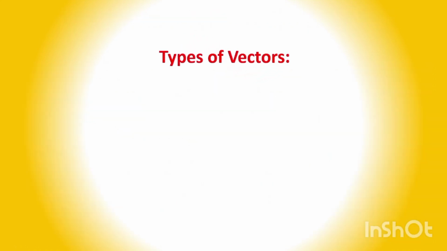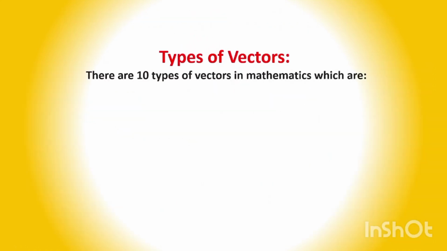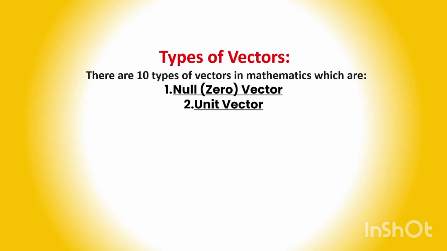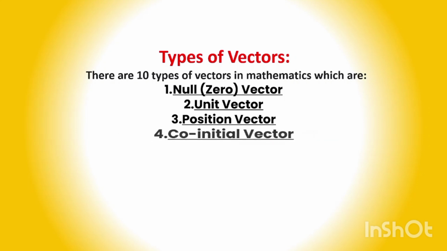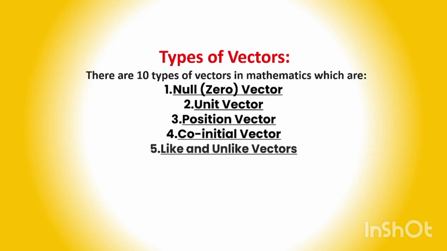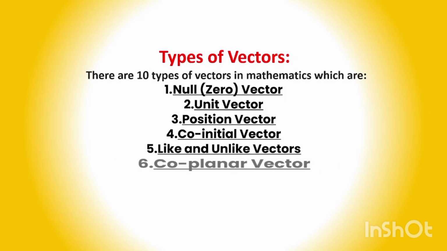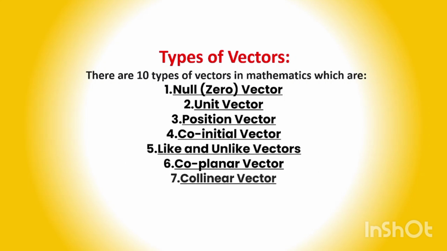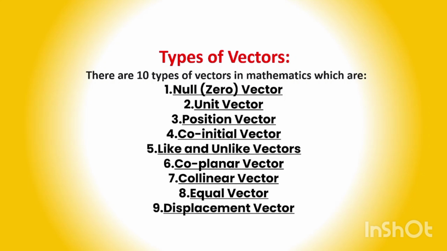Types of vectors, here I am going to discuss 10 types of vectors. Just note down the list of 10 types of vectors, which will be discussed in my second period: null vector or zero vector, unit vector, position vector, co-initial vector, like and unlike vectors, coplanar vector, collinear vector, equal vector, displacement vector, and negative vector.